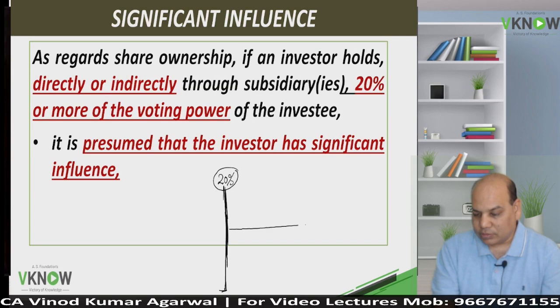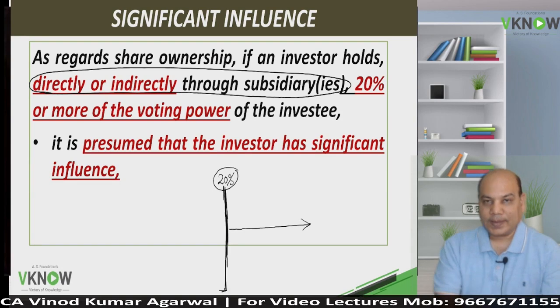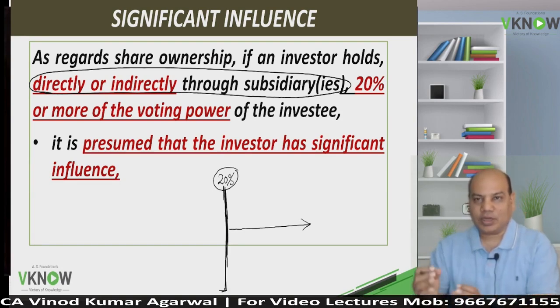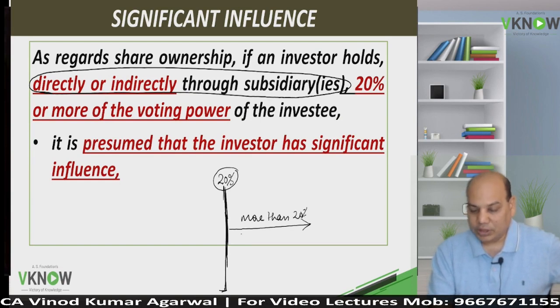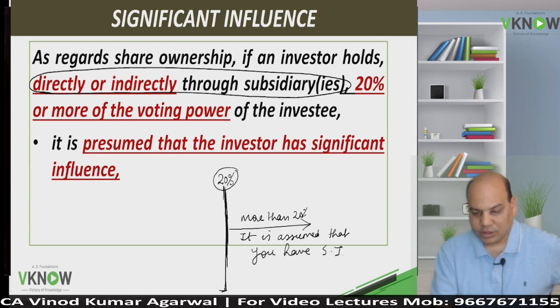If you are holding 20% or more of the voting power of another company, either you are owning directly or you plus your subsidiary are holding it, then it is assumed that you have significant influence unless proved otherwise. Sir, what is unless proved otherwise?